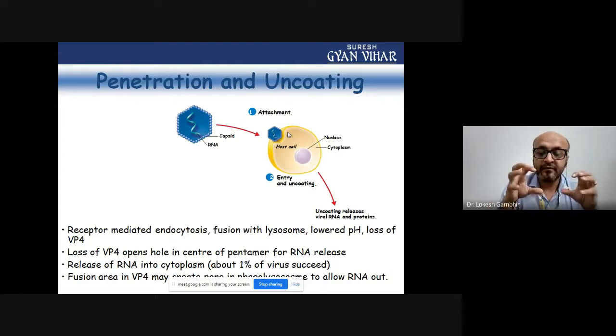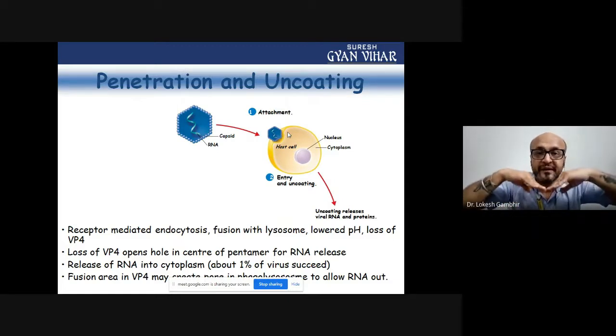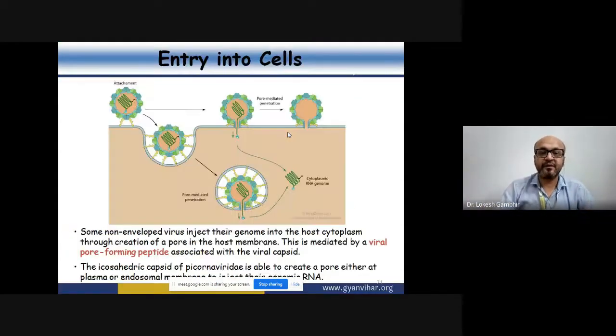So to understand how this uncoating is happening, one should be able to understand how VP4 protein, which is present as an internal barrier, is opening up to give rise to a channel or a pore, which will cause the transfer of this particular RNA molecule. So in a nutshell, if you look at the broader aspect, attachment has happened, and after attachment there is receptor mediated endocytosis, and after fusing with the lysosome, there is an opening which is performed.